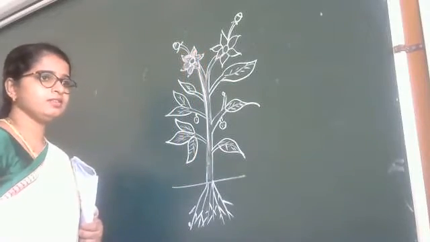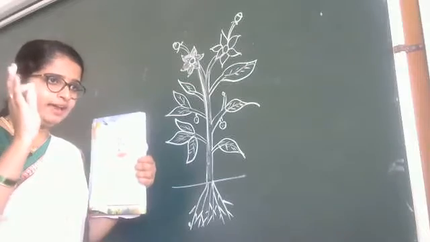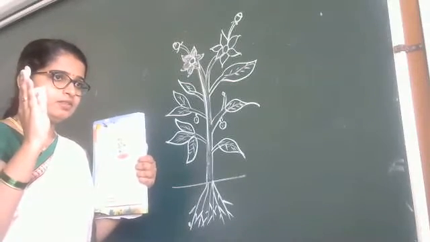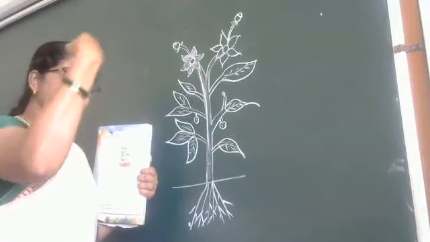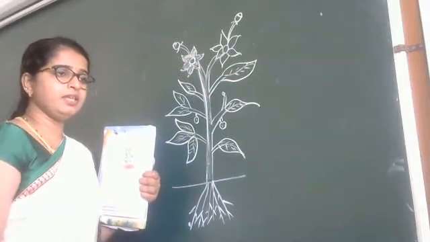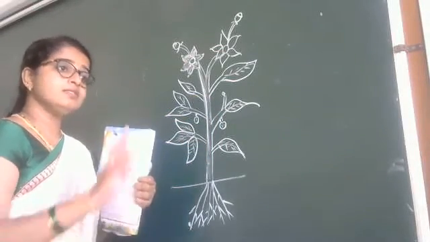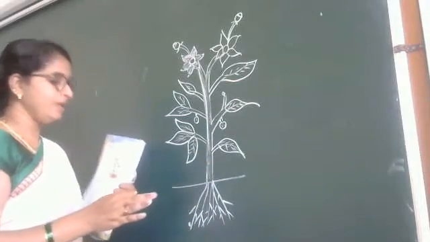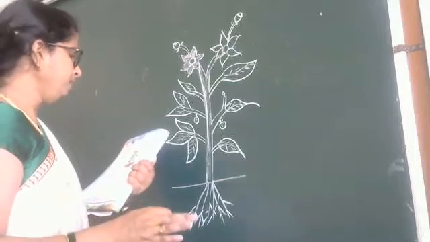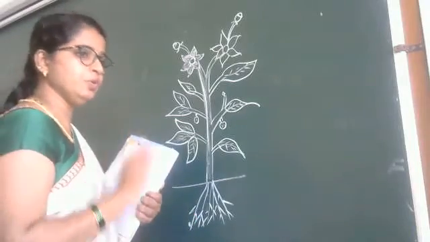Right? I have only one head? No, there are many other body parts I have. Same, this plant also has many parts. Each part plays a specific role.